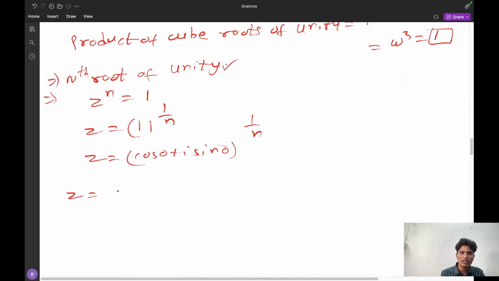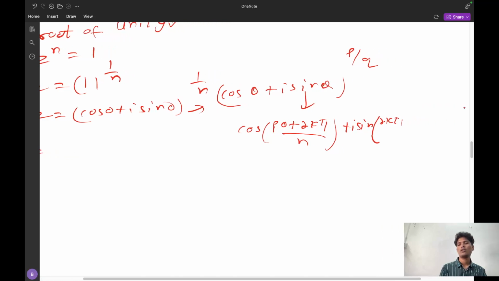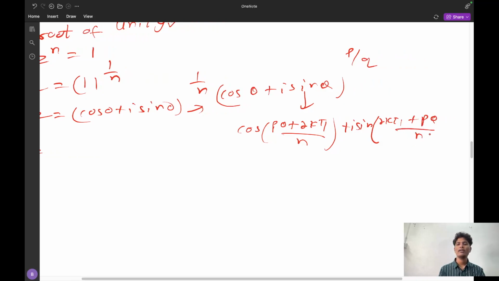So z is equal to this, similar to (cos theta plus i sin theta) whole power p by q. For this, De Moivre has given a theorem. The second theorem of De Moivre says cos of (p theta plus 2k pi) by q, plus iota sin of the same, because here the denominator is q.